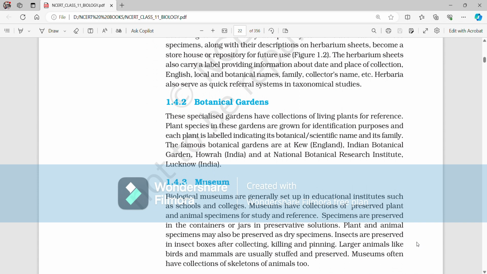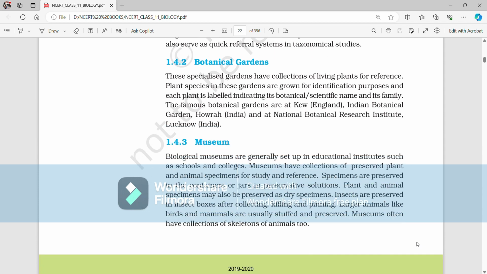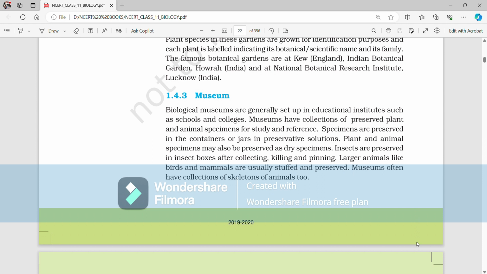1.4.3 Museum. Biological museums are generally set up in educational institutes such as schools and colleges. Museums have collections of preserved plant and animal specimens for study and reference. Specimens are preserved in containers or jars in preservative solutions. Plant and animal specimens may also be preserved as dry specimens. Insects are preserved in insect boxes after collecting, killing, and pinning. Larger animals like birds and mammals are usually stuffed and preserved. Museums often have collections of skeletons of animals too.